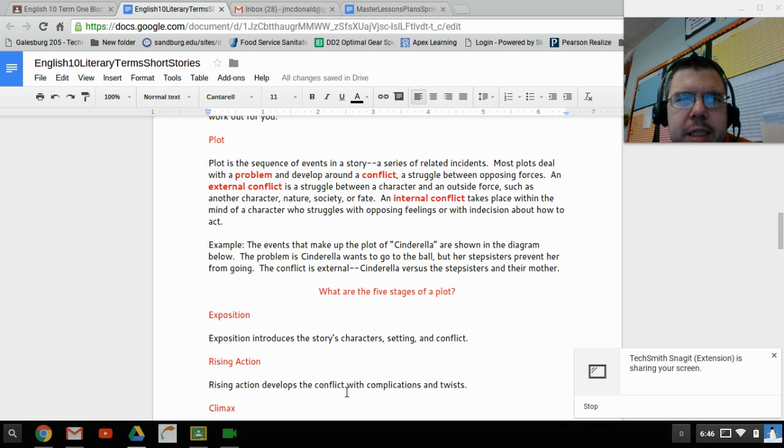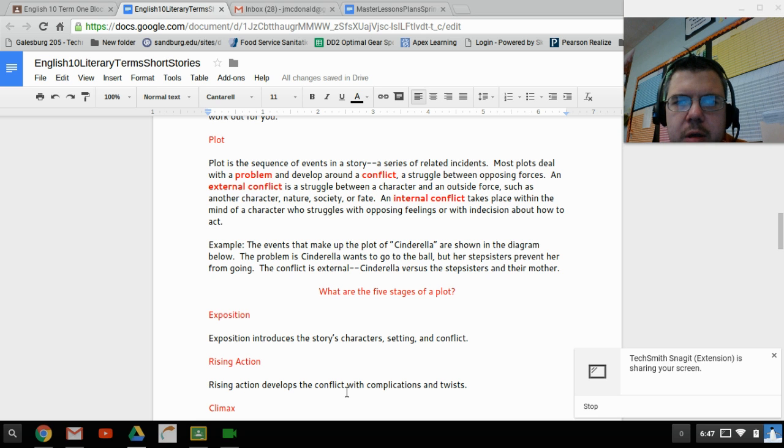Plot. Plot is a sequence of events in a story, a series of related incidents. Most plots deal with a problem and develop around a conflict, a struggle between opposing forces. An external conflict is a struggle between a character and an outside force, such as another character, nature, society, or fate. An internal conflict takes place within the mind of a character who struggles with opposing feelings or with a decision about how to act. Example, the events that make up the plot of Cinderella are shown in the diagram below.